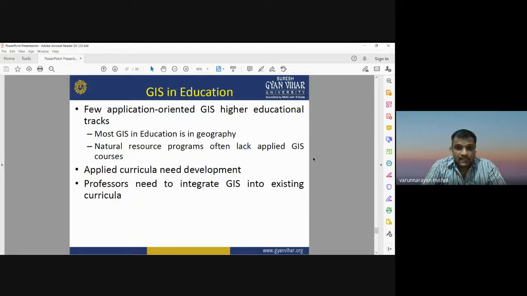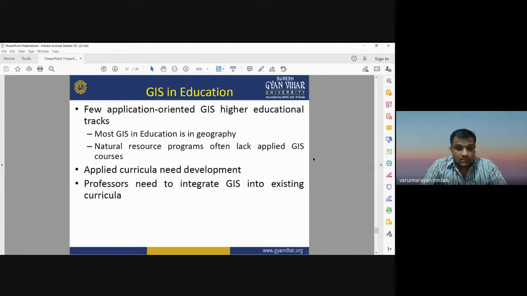Okay, so we need to develop an advanced curriculum that includes the development of GIS technology. The professors need to integrate GIS into the existing curriculum.